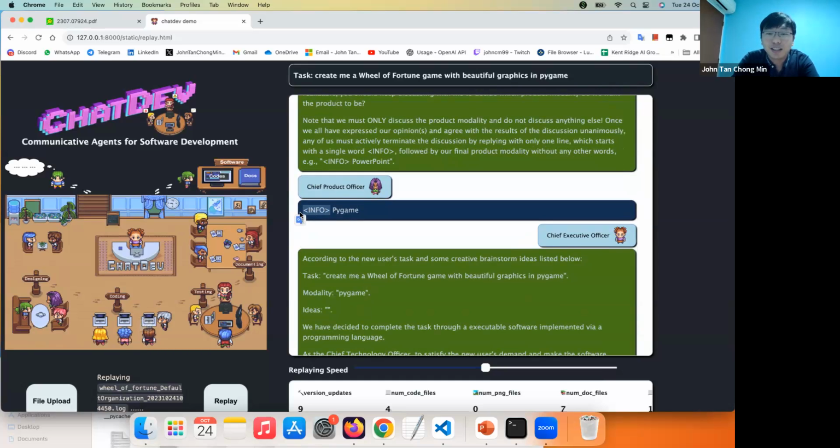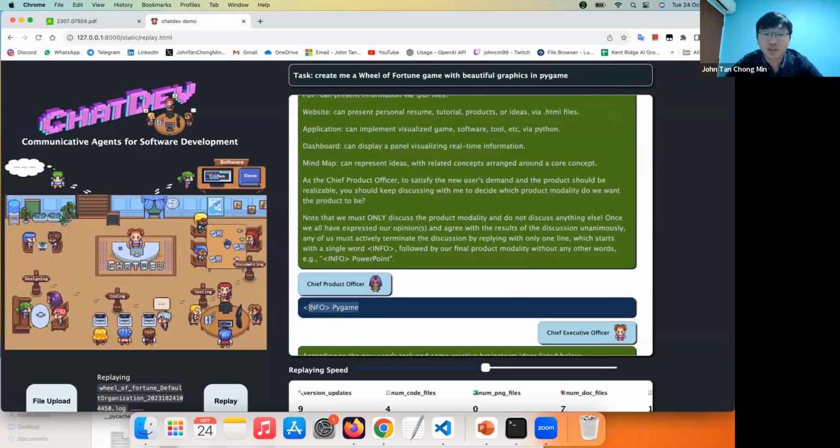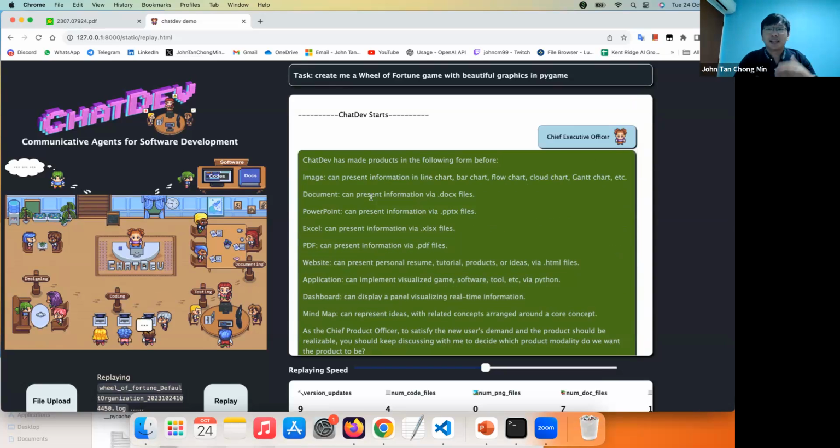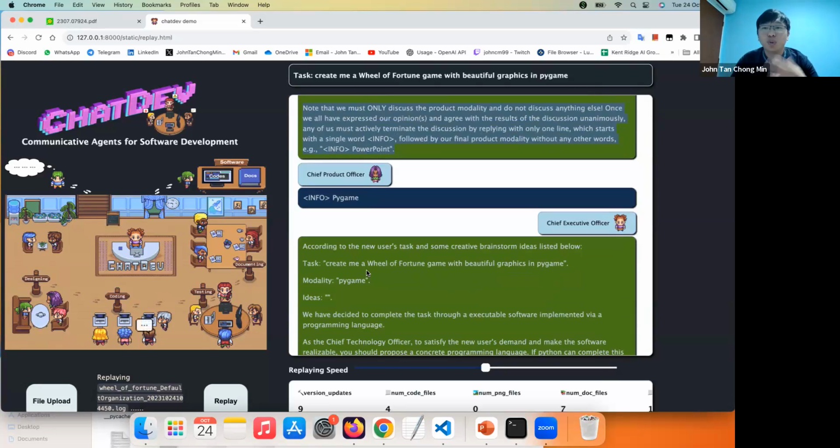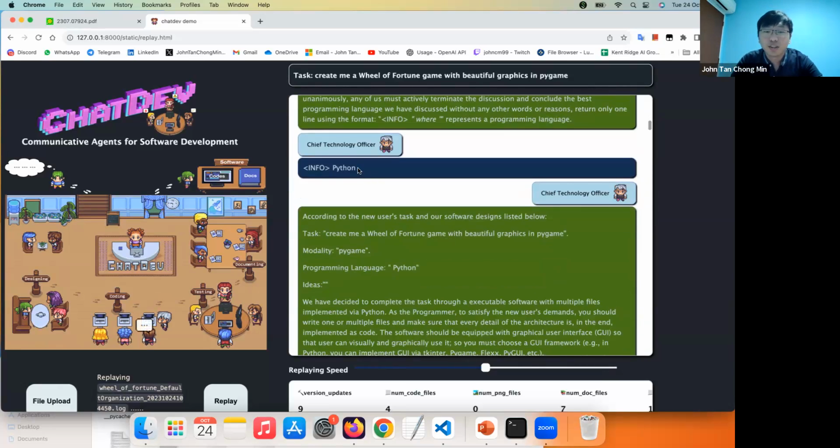If we do not have these tokens to say we have decided on something, they found that agents communicating with each other might lead to an infinite conversation. They might never end, so these tokens will kill the end of the discussion. At each point in time, there will be two people discussing, like the CEO discussing with the CPO how to do the product, and after that there's a discussion with the CTO as well.